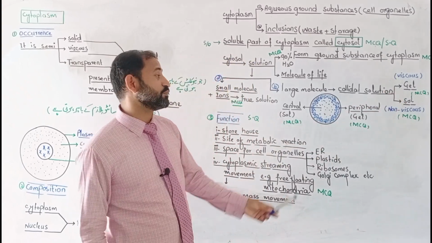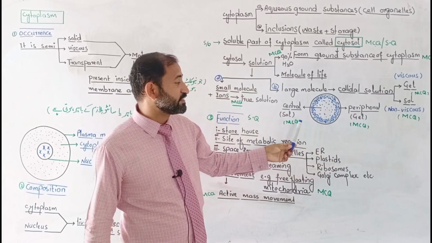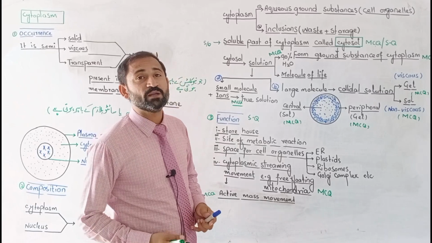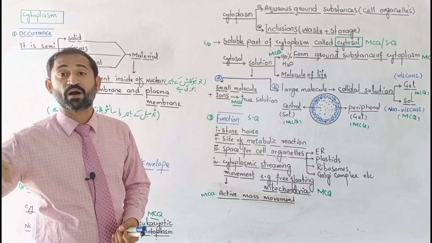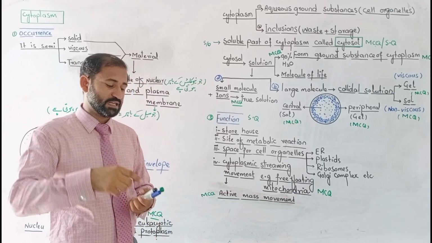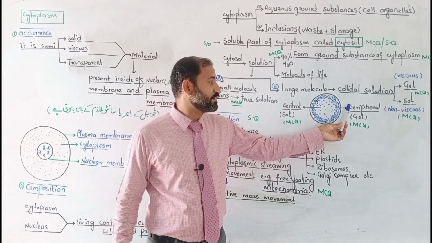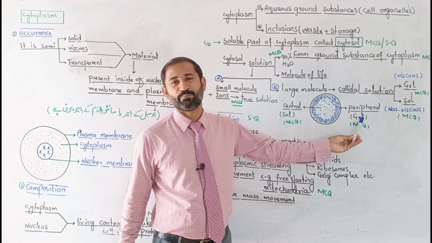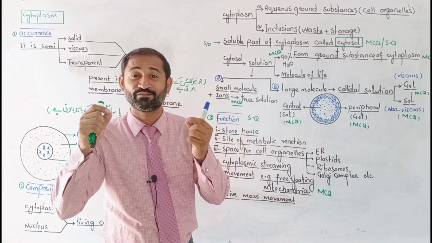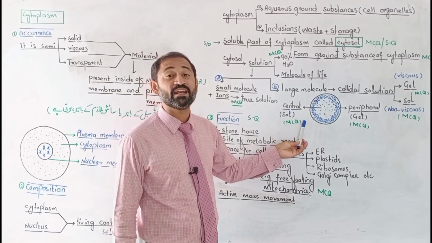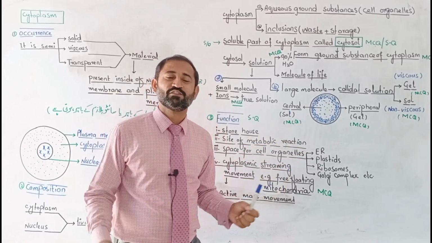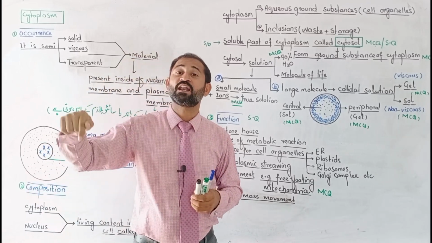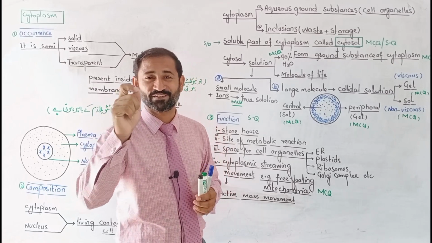Next one is also an MCQ. Both these are MCQs. And next is the peripheral part of the cell. Peripheral means the outer part or sides of the cell. So the outer part or side of the cell is peripheral, and the peripheral part consists of gel. And next one is central sol. Central sol means the central part of the cell consists of sol, and the peripheral part consists of gel.